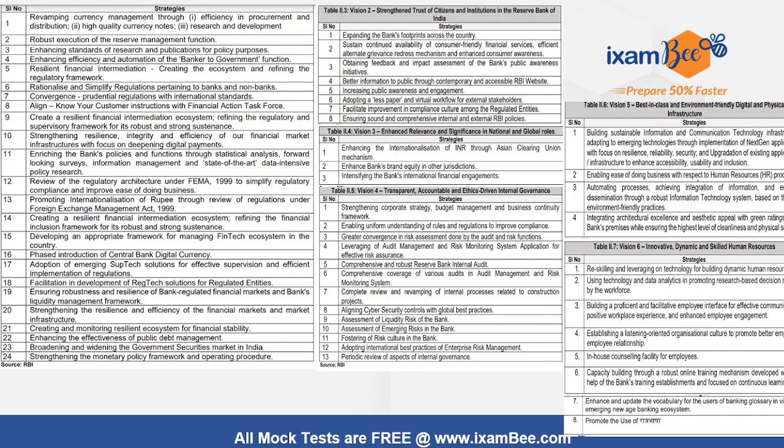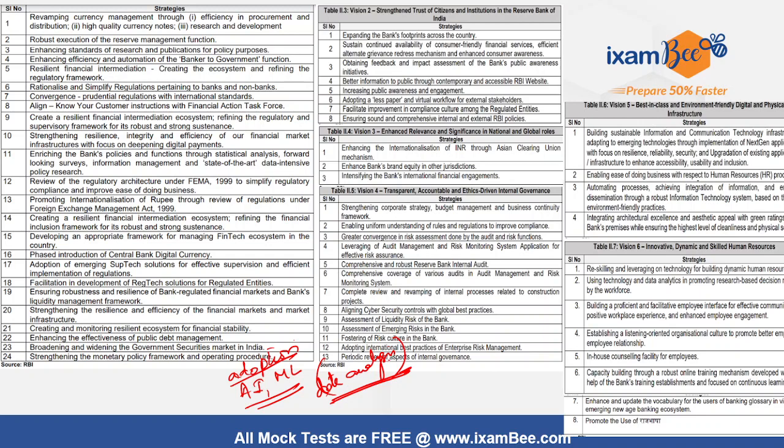In this particular document of Utkarsh 2.0, RBI has specifically stated that the bank plays the dual role of data collection as well as information dissemination. Therefore, even adoption of recent technologies like artificial intelligence and machine learning driven tools for data analysis and for information creation, because the ultimate king in today's time is data.